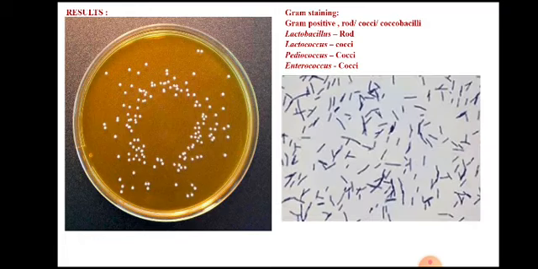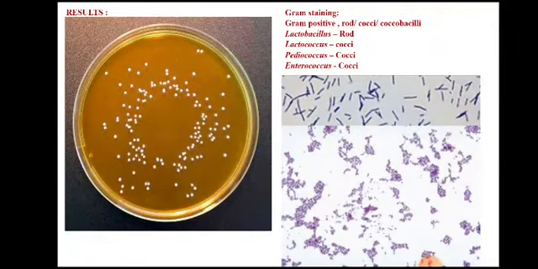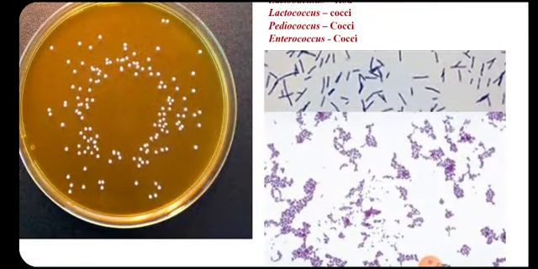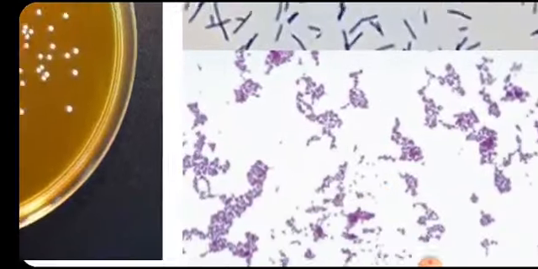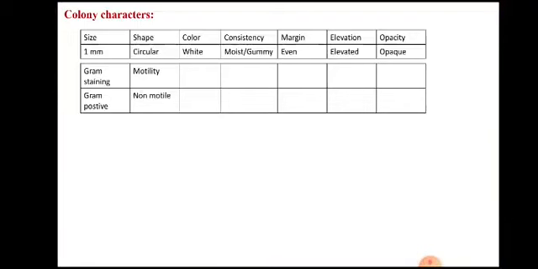This is how the Gram staining of Lactobacillus may appear: rod shaped lactic acid bacteria. If it is cocci shaped, like Enterococcus, you can see the cocci shaped bacteria in groups. The colony characters are white, moist or gummy, even, elevated, opaque colonies. They are non-motile and gram positive.